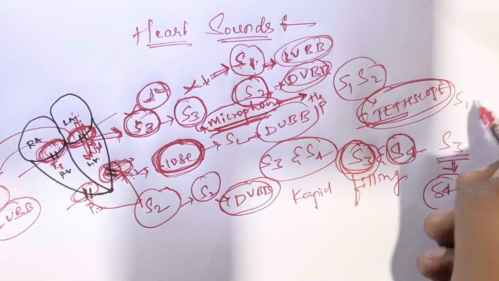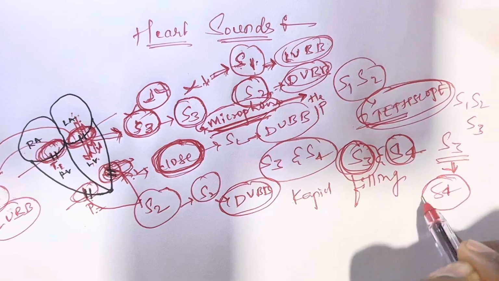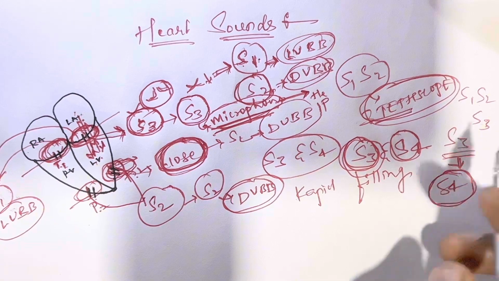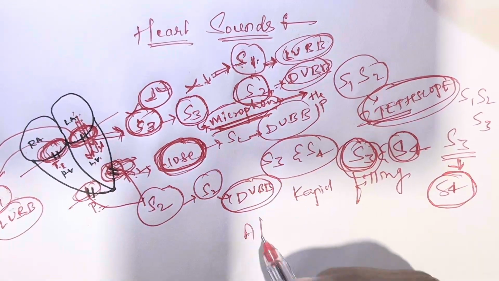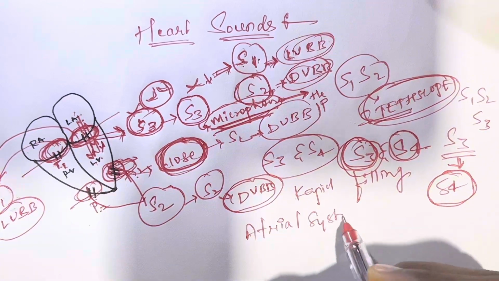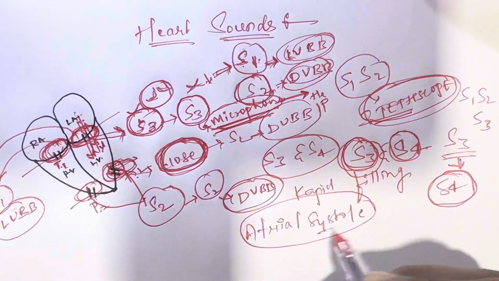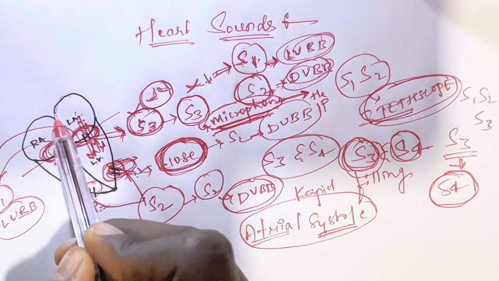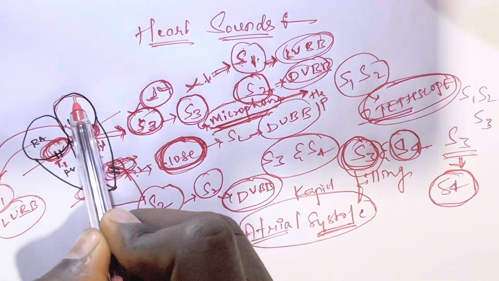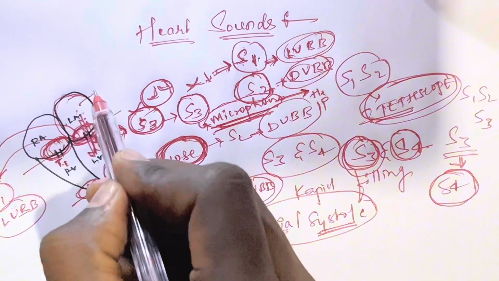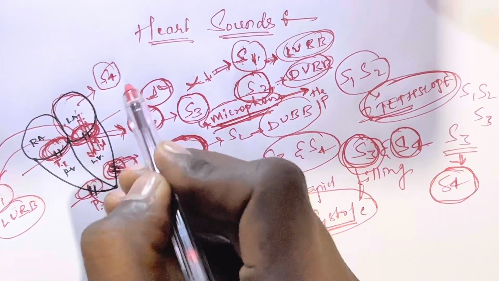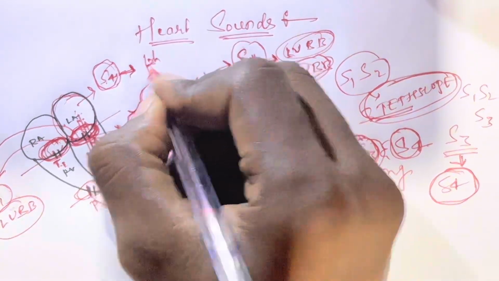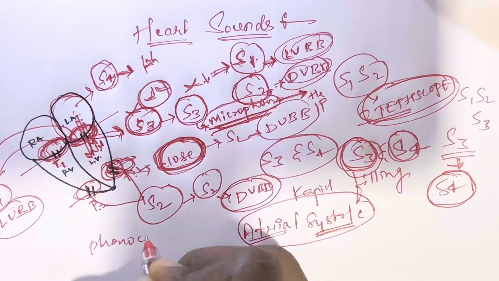Now we can learn the S4. S1, S2 and S3 are over. Now, how is the S4 sound heard? As everybody knows, there is atrial systole. I write here, this is atrial systole. Systole means contraction. When the atrium contracts, a sound is heard, and that is S4. This S4 is only heard through a phonocardiogram.